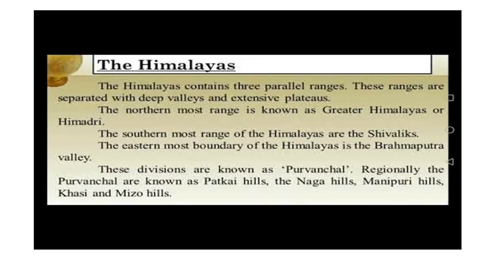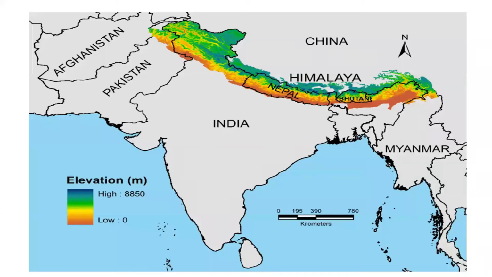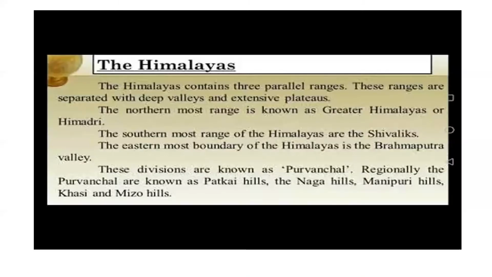So the Himalayas contain three parallel ranges. These ranges are separated by deep valleys and extensive plateaus. So we are great lovers of the Himalayas, right? The northernmost range is known as Himadri. That is, we saw in this picture, the northernmost part, which has been highlighted with color. So they are called Himadri.